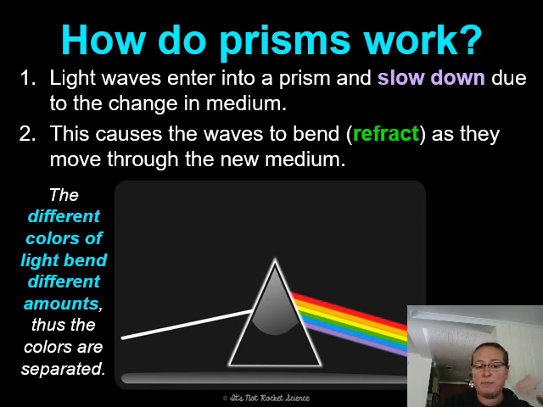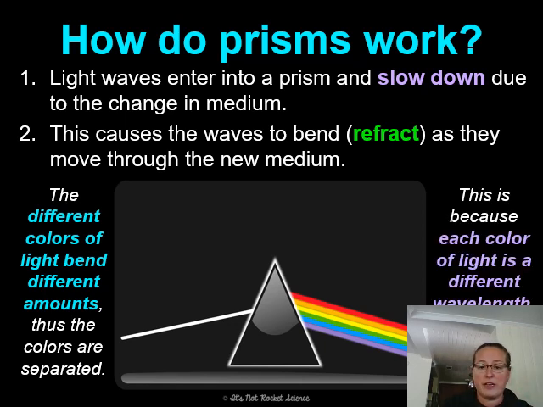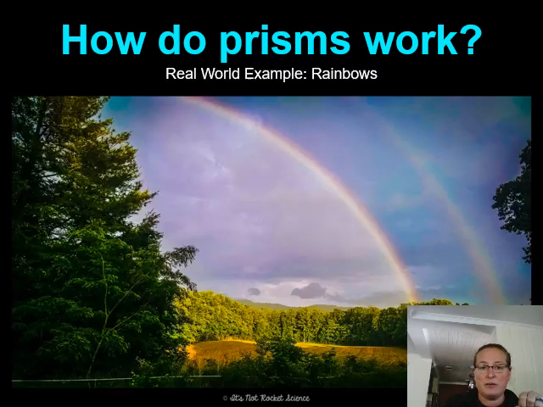The different colors of light bend different amounts, and thus the colors are separated. This is because each color is a different wavelength, and we'll talk about the electromagnetic spectrum and a little bit more about colors later on. The takeaway is that the reason we get a different color on the other side of the prism is that going through the prism slows the light down.